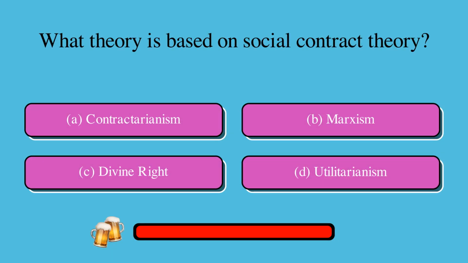What theory is based on social contract theory? Is it A, contractarianism, B, Marxism, C, divine right, or D, utilitarianism? The correct answer is A, contractarianism.